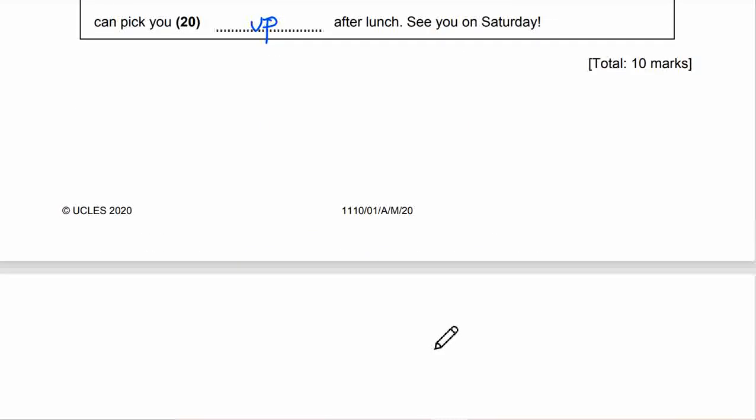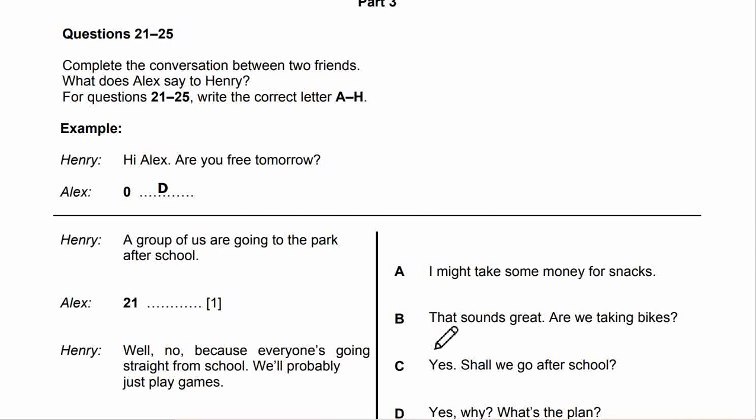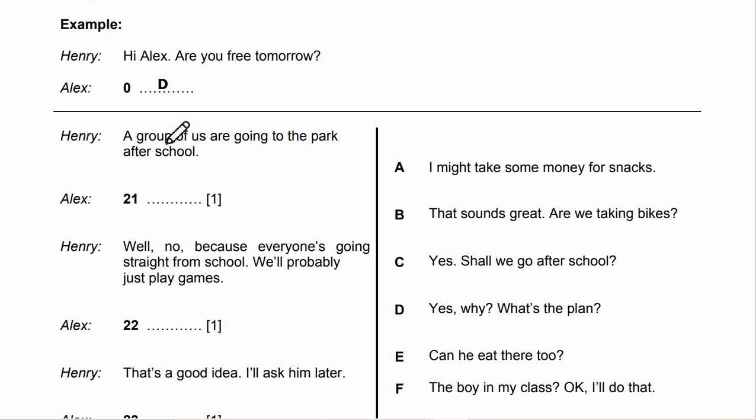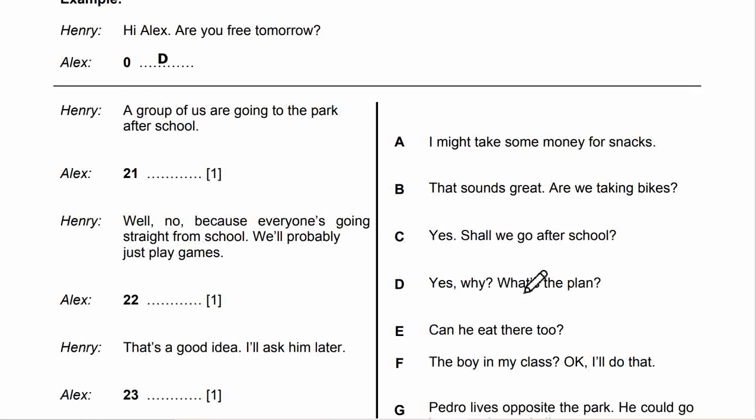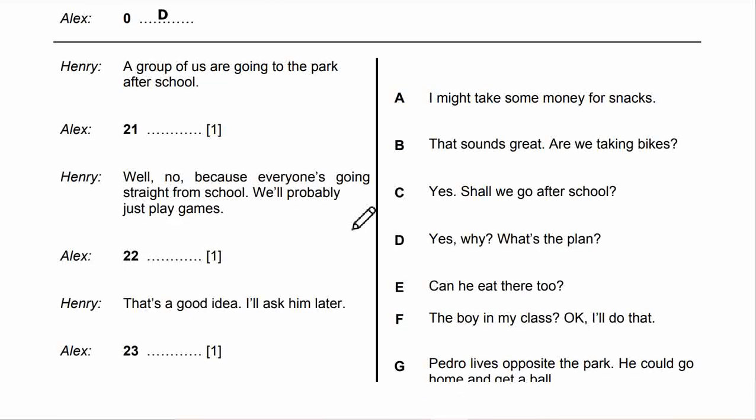Let's see next one. Part 3, 21 to 25. Complete the conversation between two friends. What does Alex say to Henry? For question 21 to 25, write the correct letter A till H. So, example, hi Alex, are you free tomorrow? Yes, why? What's the plan? This will be D. That will be the choice.